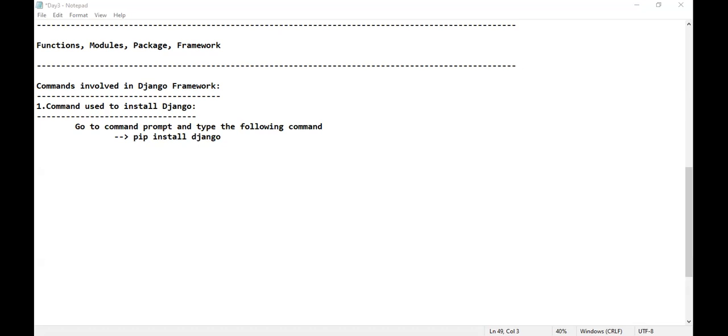If not, just do one thing. I would have given the other commands as well. If Django is not installed using the above command, whatever I have written, please use these two commands: pip3 install Django, or python -m pip install Django. Is that clear? Please use these two commands if Django is not installed using the first command directly.